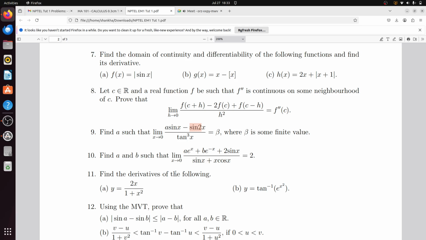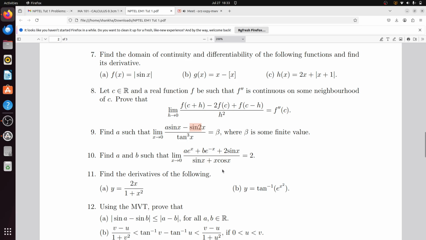Then, if a plus b equal to 0, that means a is equal to minus b, then the numerator will vanish. So once again you will get 0 by 0. Then for 0 by 0 you just take the derivative of the numerator as well as the denominator.